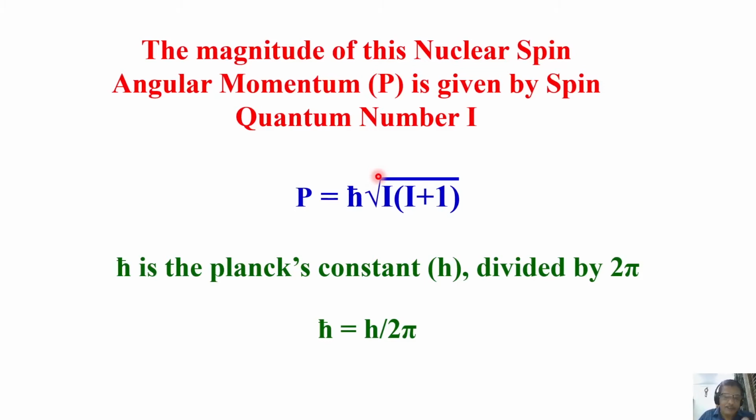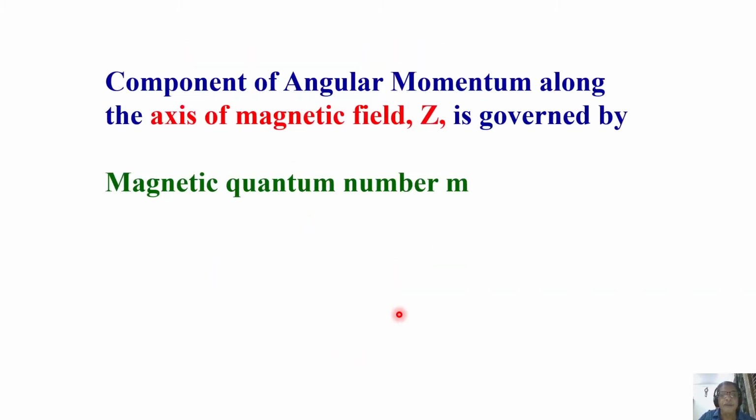All these properties, all these parameters, P, I, everything is known. Another thing we say in quantum mechanics: the component of angular momentum along the axis of magnetic field Z is governed by the magnetic quantum number M. Angular momentum is again a vector quantity. It always gets quantized along a particular direction. In a magnetic field, I am taking the PZ direction, the quantized direction. The Z component, PZ, is given by what is called M H cross.